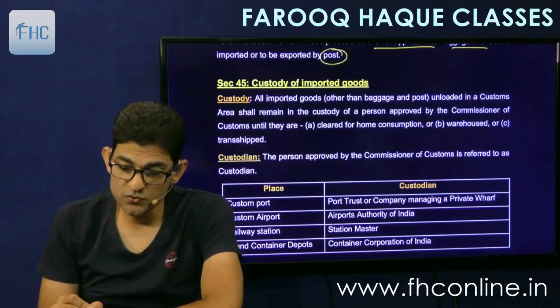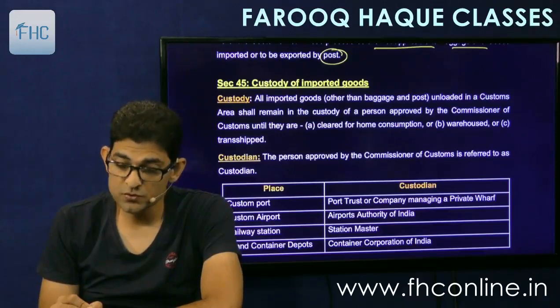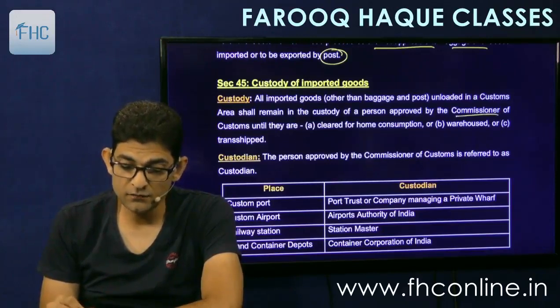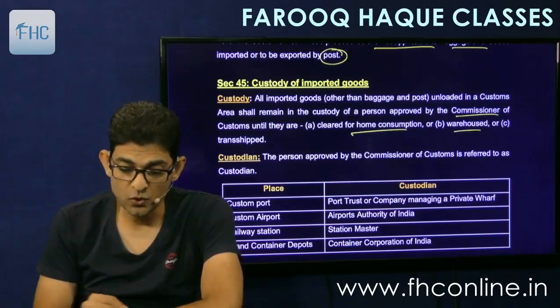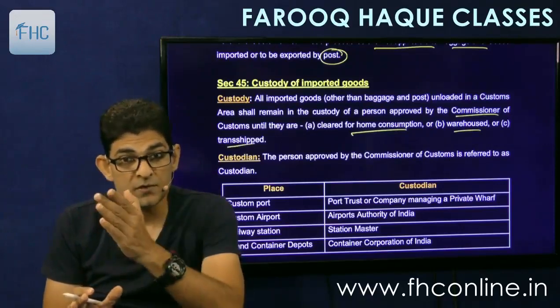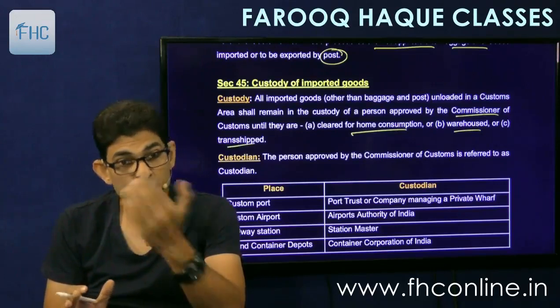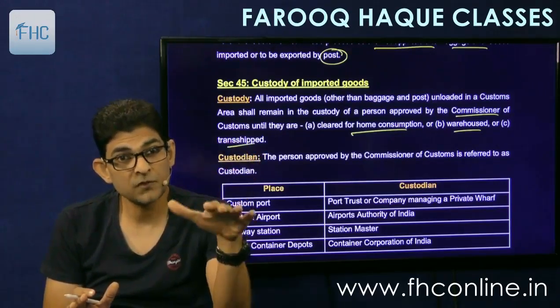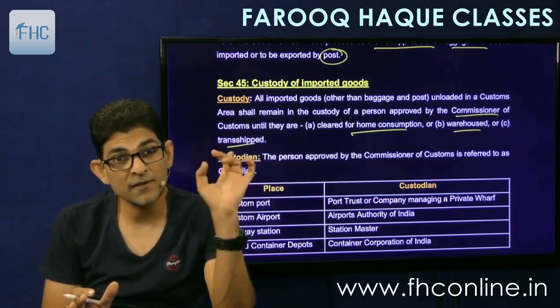That all imported goods other than baggage and post unloaded in a customs area shall remain in the custody of a person approved by the commissioner until they are cleared for home consumption or warehoused or transshipped. Three things can be done. Either they are removed for home consumption, or they are warehoused, put in a warehouse, or transshipped, means taken to some other port. You can put the goods onto another ship and take it to another port.